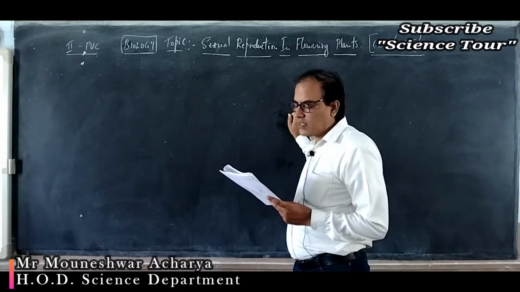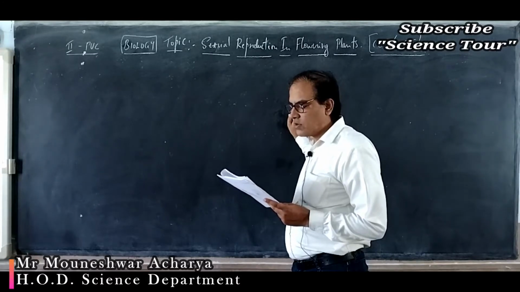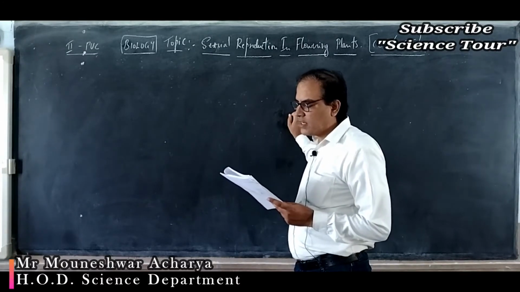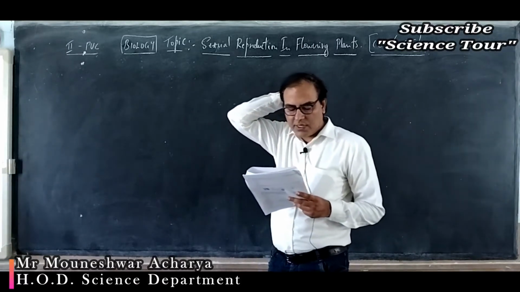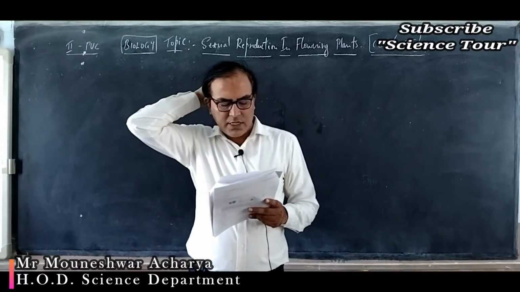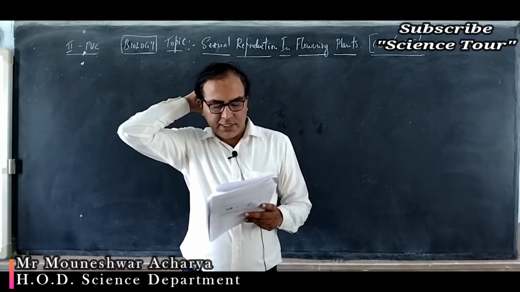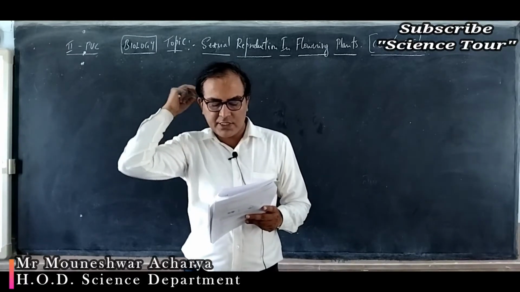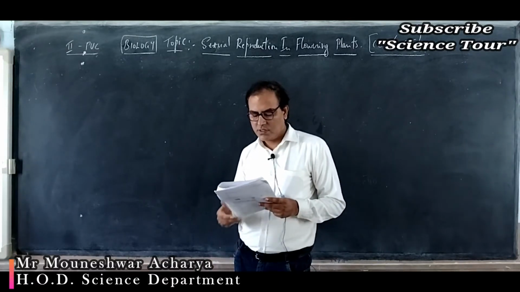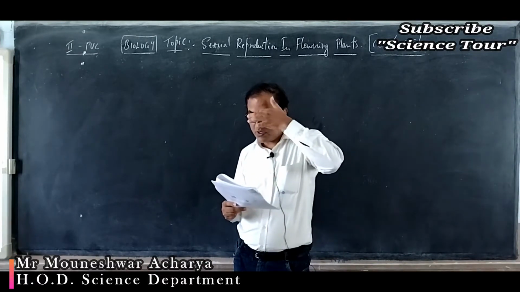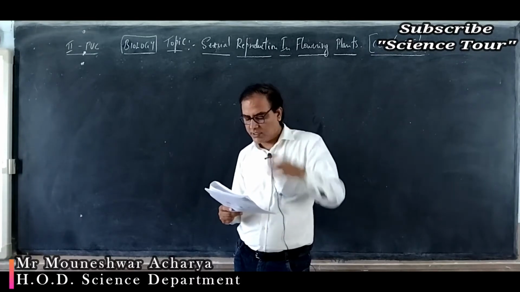Then the two-celled stage of the mature pollen grain consists of one vegetative cell and one generative cell. Direct answer. Then in 40% of the angiosperms, the pollen grains are shed at 3-cell stage. At 3-cell stage, pollen grains are liberated in 40% of the angiosperms. So 3-cell stage is a mature male gametophyte.